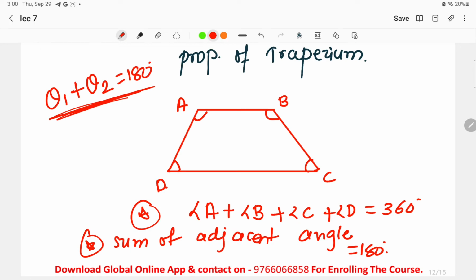So in a trapezium, the sum of adjacent angles is equal to 180 degrees. This is supplementary. So two adjacent angles are supplementary to each other. This is the thing we have to keep in mind.